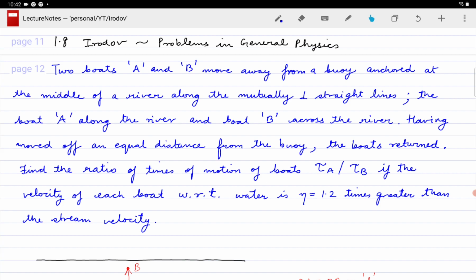Find the ratio of times of motion of boats, tau A by tau B, if the velocity of each boat with respect to water is 1.2 times greater than the stream velocity.